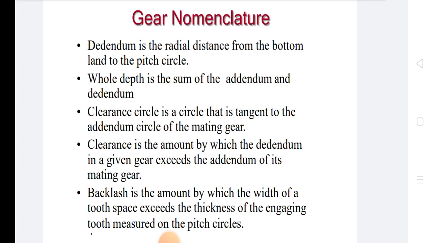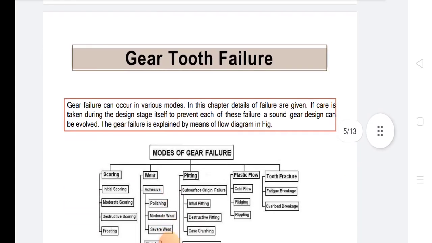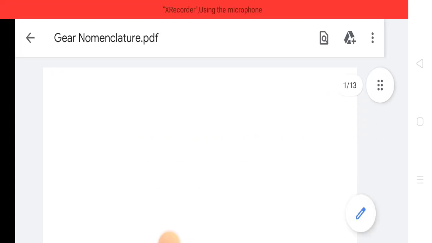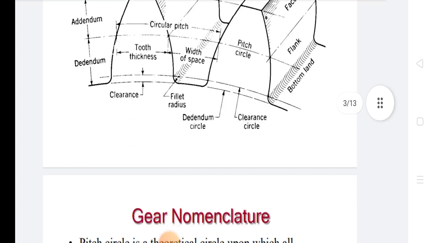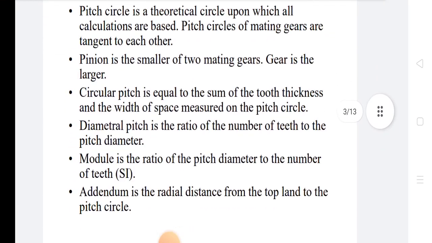Backlash is the amount by which the width of the tooth space exceeds the thickness of the engaging tooth, measured on the pitch circles. These are the very important definitions of gear nomenclature.